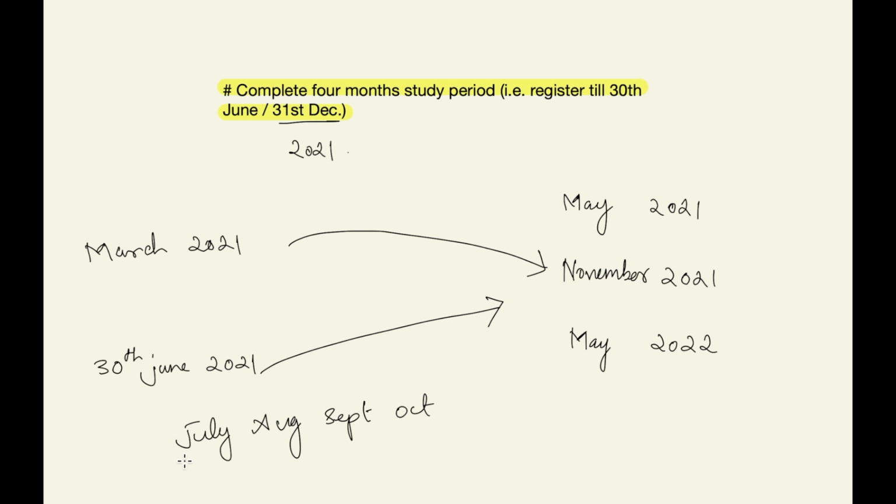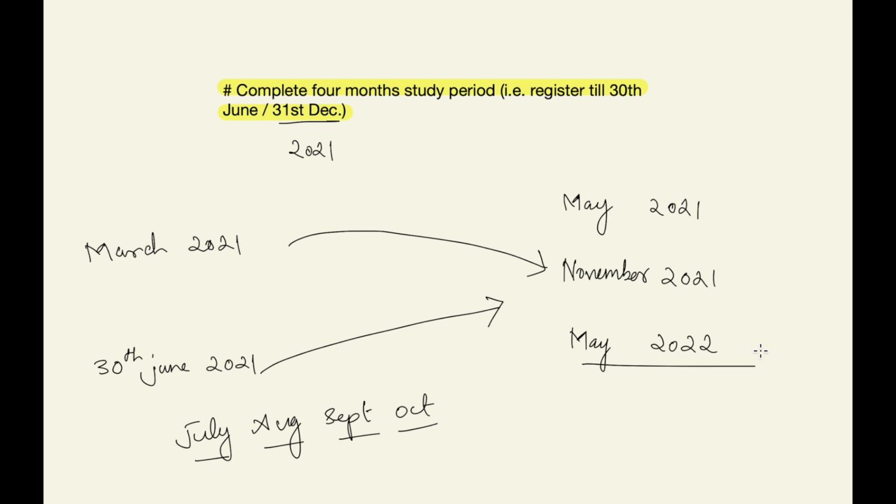So we get a study period of 4 months, that is 1, 2, 3, 4, which makes us eligible for the foundation exam in November 2021. And if you register after 30th June and before 31st December, then you are eligible to write the foundation exam in May 2022.